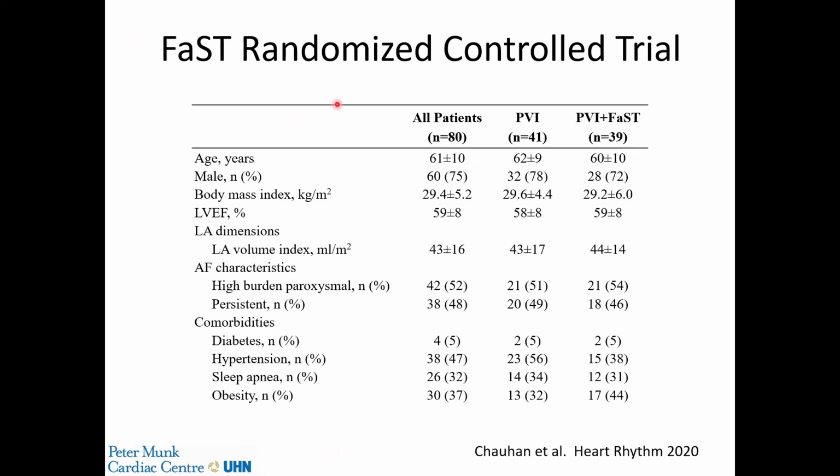In our randomized controlled trial, we enrolled 80 patients, half of whom underwent only pulmonary vein isolation, and the other half underwent pulmonary vein isolation with FAST mapping and ablation. These patients had a mean age of 60 years, 75% of them were male, they had preserved ejection fraction, they had enlarged left atrial volumes, about half of them had high burden paroxysmal AF, and the other half had persistent AF. And these features were matched between the two interventional arms.